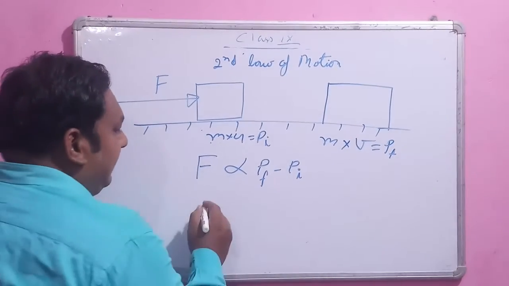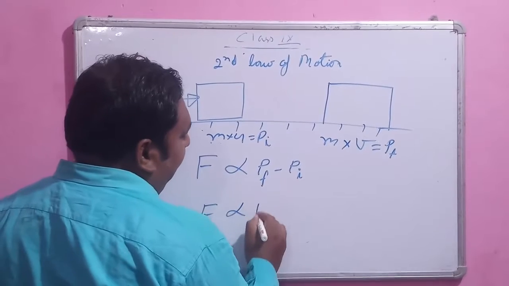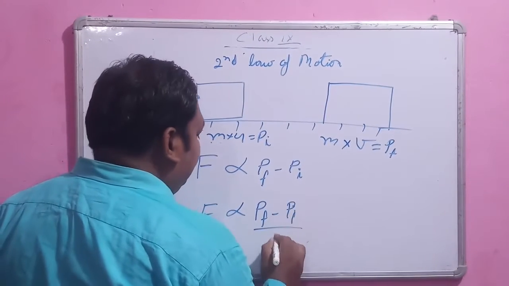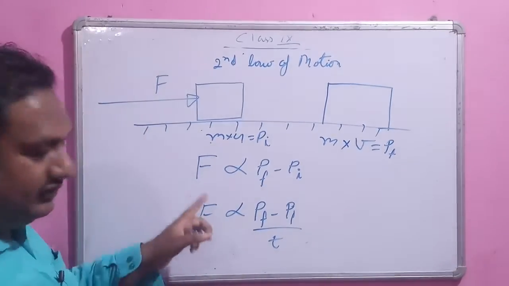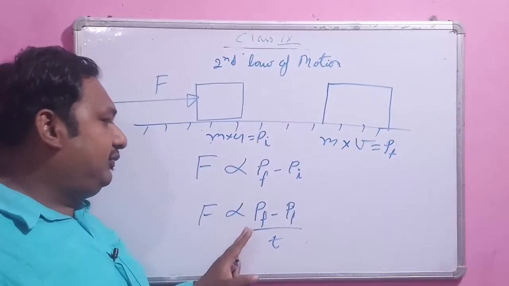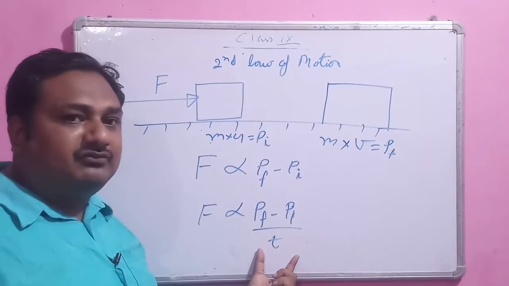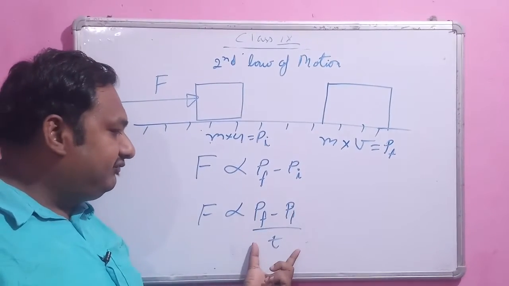So we can finally write it: F is proportional to the change of momentum, final momentum minus initial momentum, upon t.